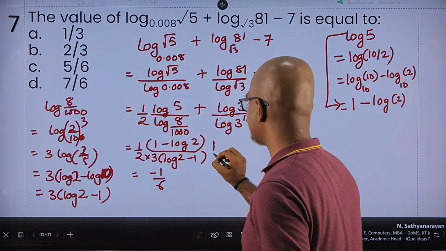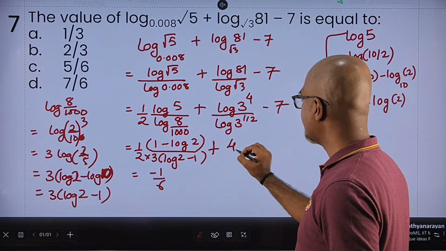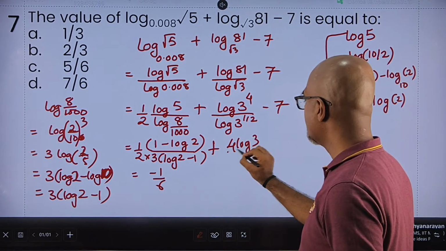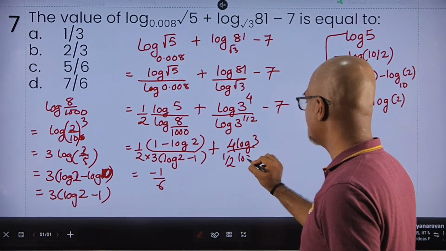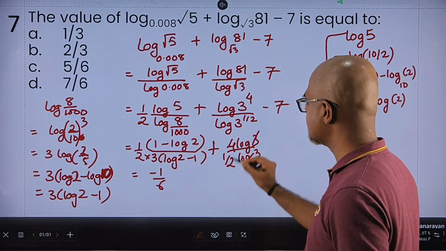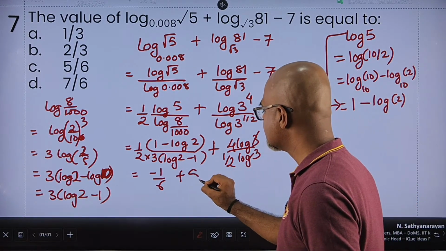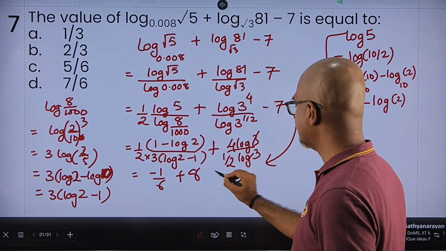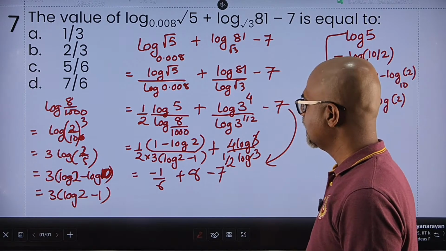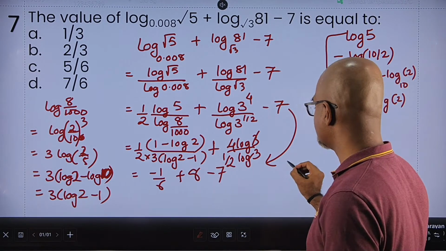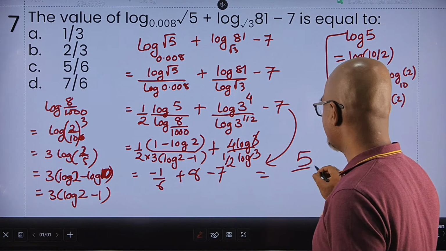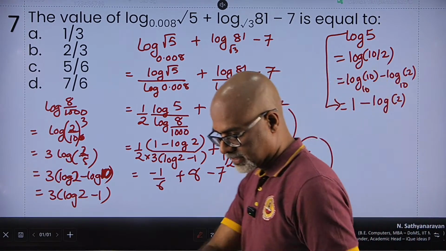Now let's take the second term down. 4 times log of 3 upon half times log of 3. Log of 3 gets cancelled. 4 divided by half is 8. And then don't forget the last term, minus 7. 8 minus 7, 1. 1 minus 1 upon 6. I come to 5 by 6.